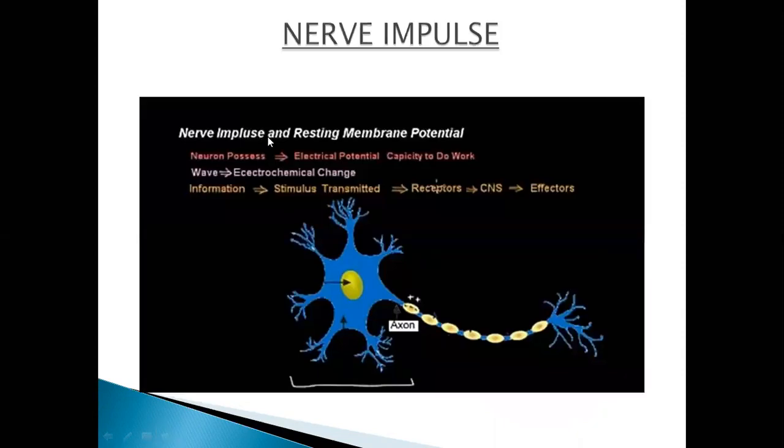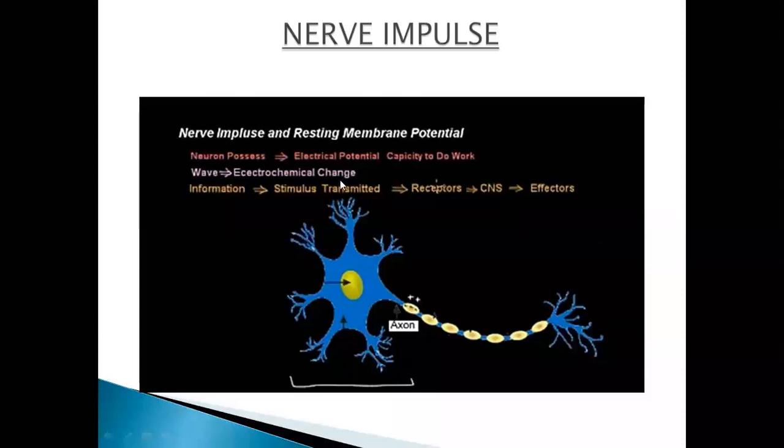Okay, nerve impulse, a wave of electrochemical changes, is possessed by the neuron. Fine, the neuron is responsible. The second name of nerve impulse is the message in your body, and this message is in the form of a wave of electrochemical changes. The neuron possesses electrical potential.